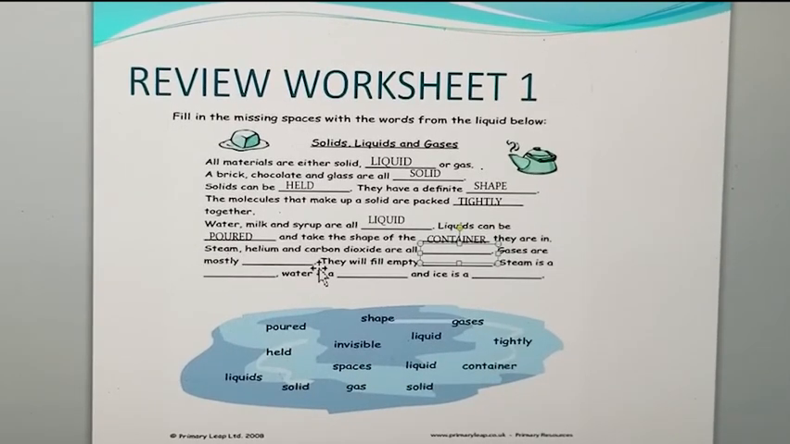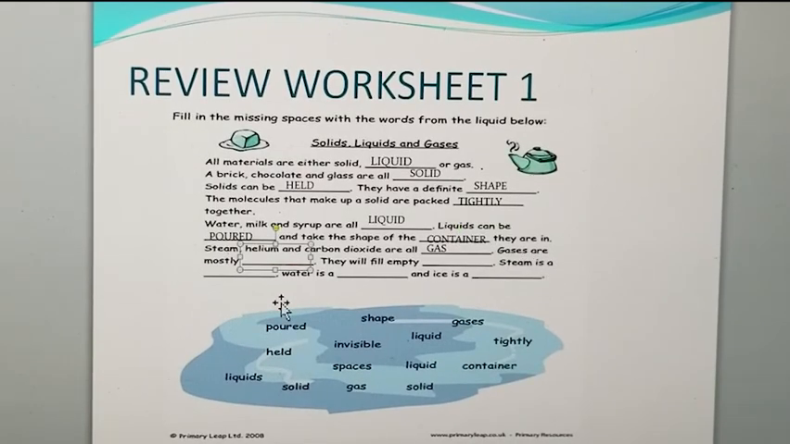Steam, helium and carbon dioxide are all dash. Steam does not have a definite shape and also does not have a definite volume. Helium: we studied that helium is a gas which does not have a definite volume and also does not have a definite shape. And carbon dioxide is a gas, which means it does not have a definite shape or a definite volume. So what will come here? Gas.